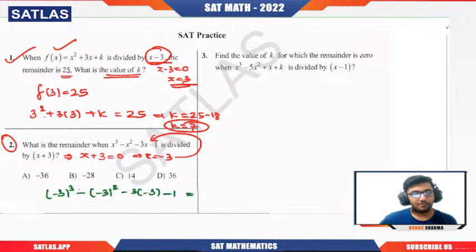So we know that whenever we have the odd power, negative will be there. So minus 27. But when we have even power, the negative will be absorbed. So it will be 9. But already one negative is there. So minus 9. Then we have plus 9. Then we have minus 1. So this and this cancel out. And minus 27 minus 1 is minus 28. The answer is B option.